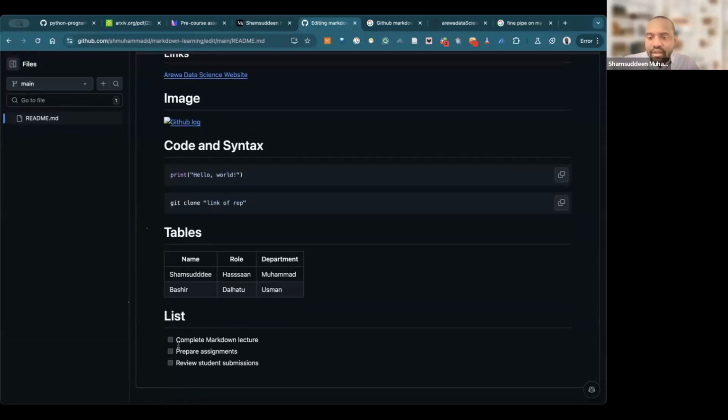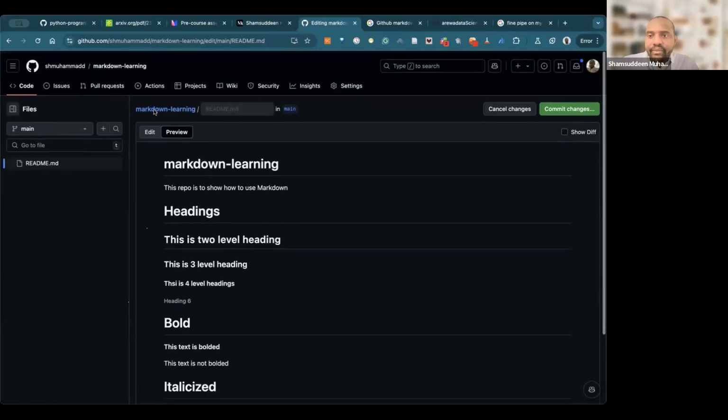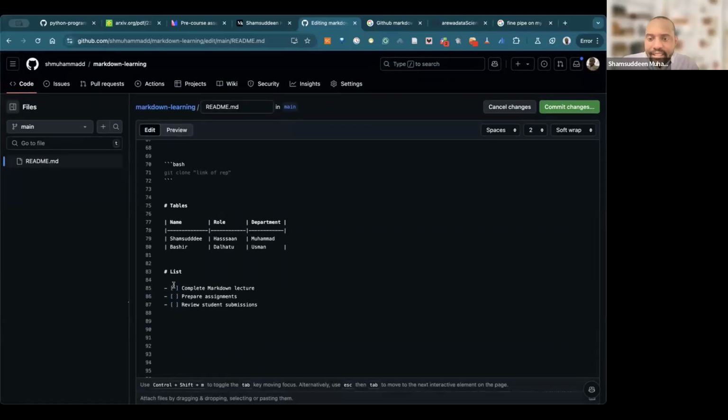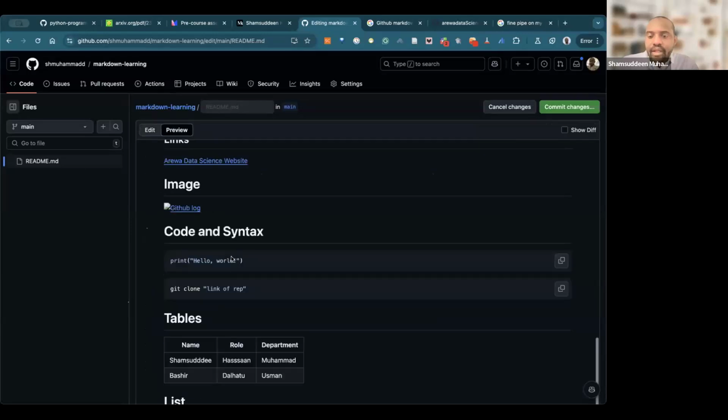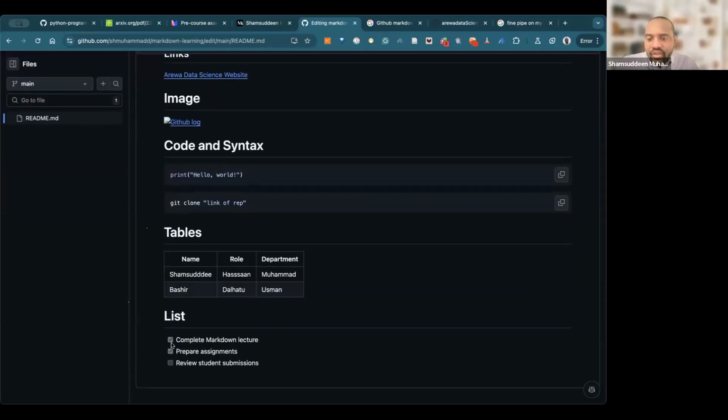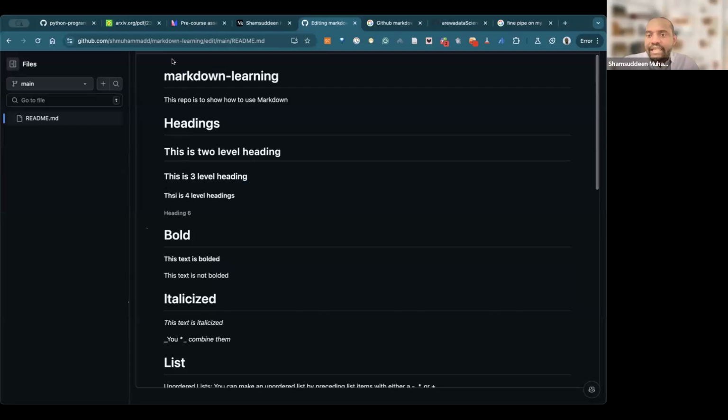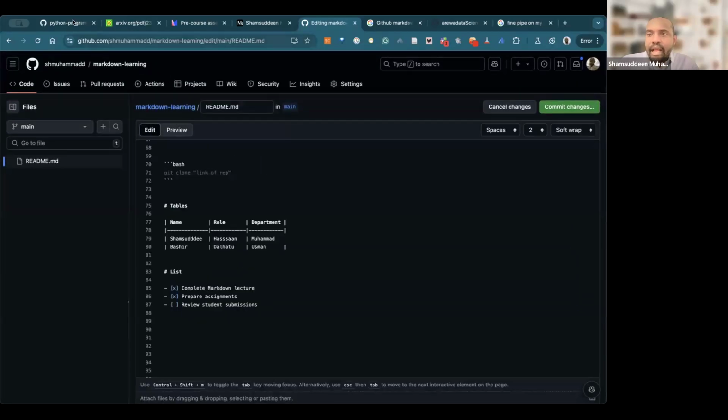Can you see the list? Now, when I edit this one, I put X inside. Can you see X inside and preview? This is what will happen. Can you see? This is ticked. It means it's finished. So this is a list that you can use in GitHub.